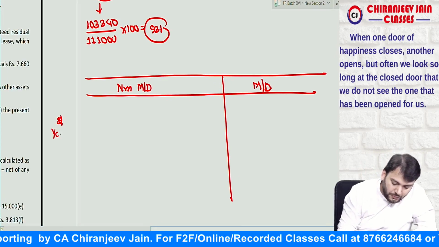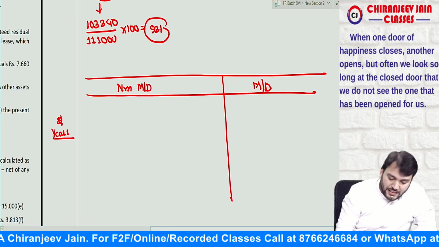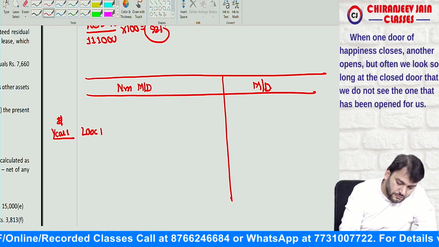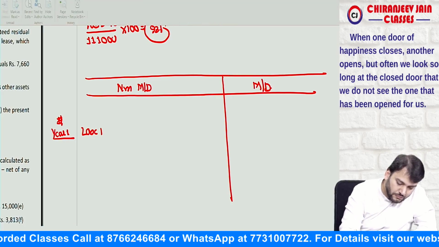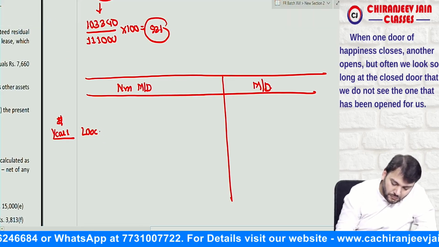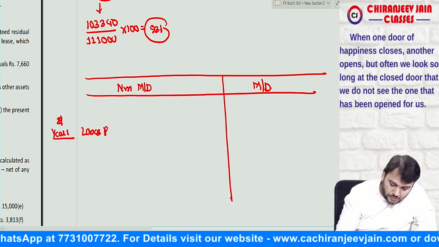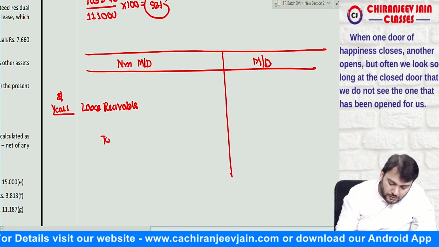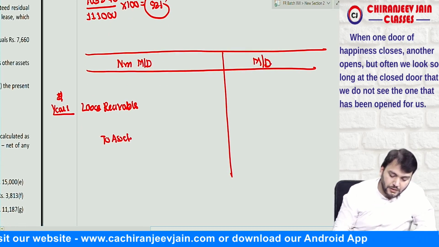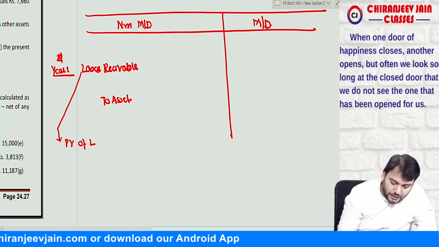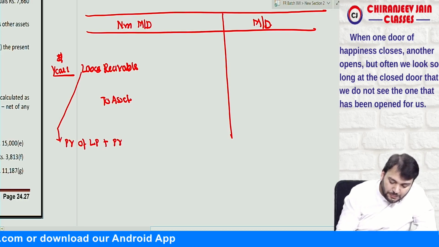Can I say here the journal entry will be lease receivable, correct, to asset, and this will be equal to present value of lease payment plus present value of unguaranteed residual value.